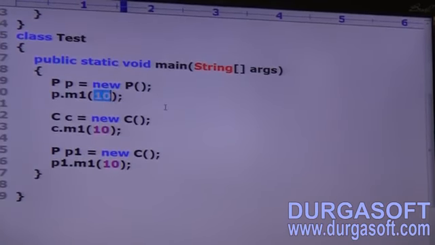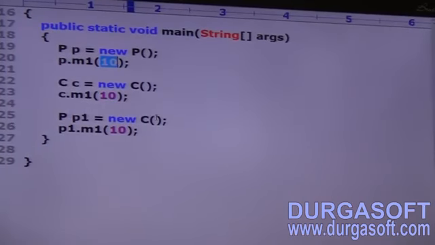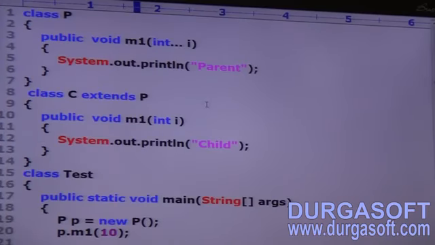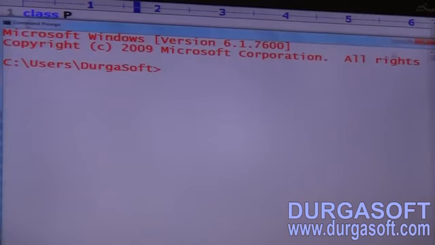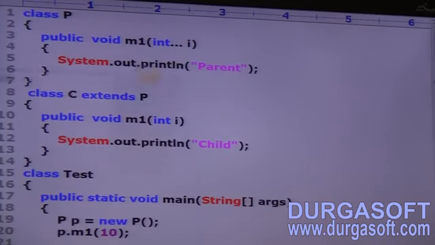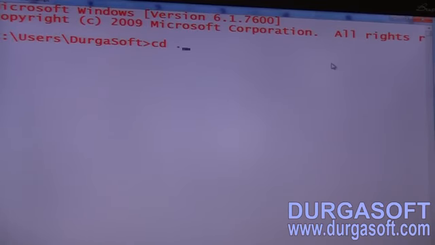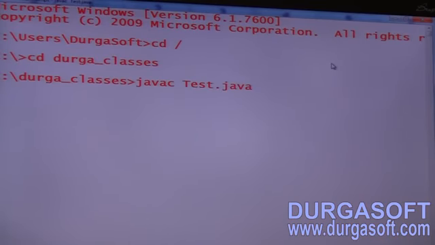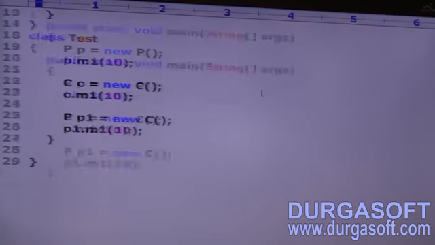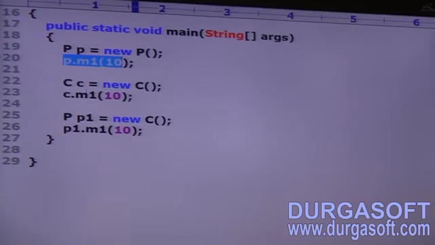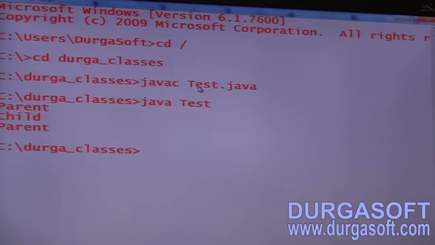Now class Test, public static void main: P p = new P(); p.m1(10); C c = new C(); c.m1(10); P p1 = new C(); p1.m1(10). Any explanation required? Okay. Now let me execute this code. javac Test.java, valid. Next java Test. Can you tell what is the answer? First time parent, second time child, third time what? Parent. What is the answer? Parent, child, parent, like that we are going to get the output.